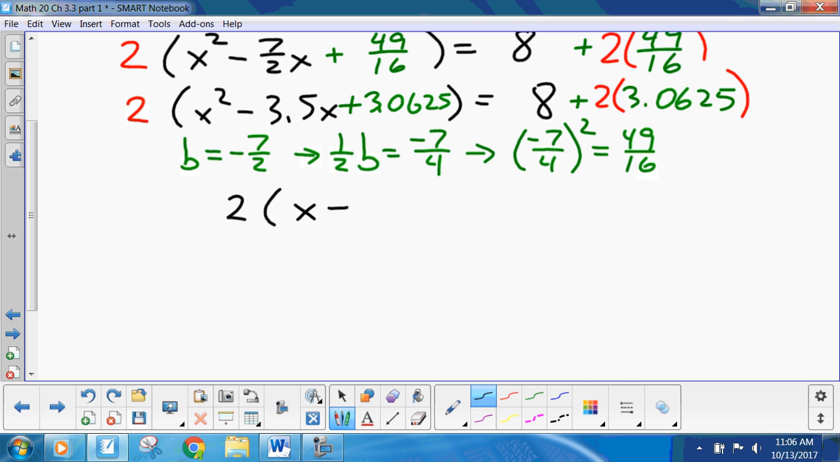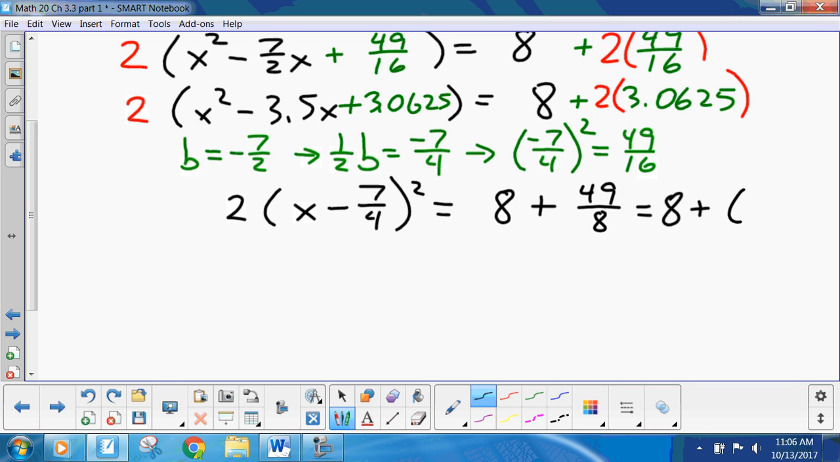X minus 7/4 squared equals 8 plus 49/8. Okay. Now what do I do next? 49/8 is 16, 24, 32, 40, 48. So 8 plus 49/8 is 14 1/8. 14.125, whatever.